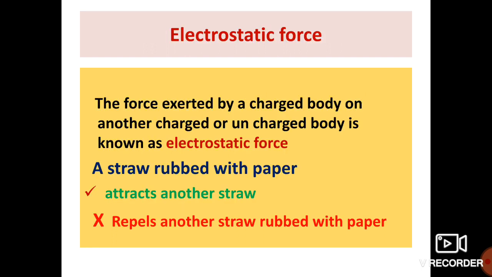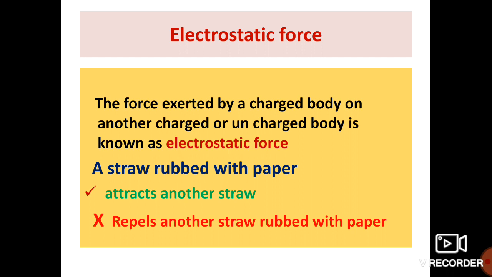The next type of non-contact force is electrostatic force. The force exerted by a charged body on another charged or uncharged body is known as electrostatic force. We can rub an object and thereby charge it.